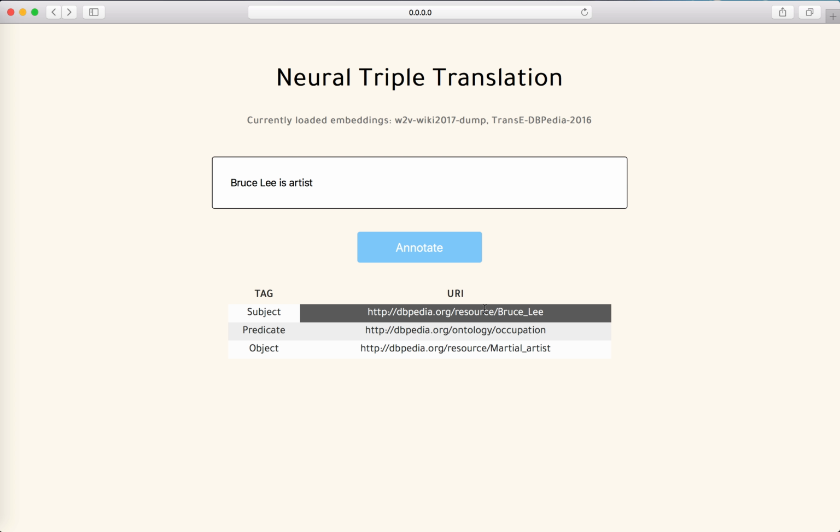So this is why even though we typed in artist rather than martial artist, we are still getting the correct triple, which is aligned with the DBpedia knowledge graph. This is another good example of showing the effectiveness of the knowledge graph embeddings.